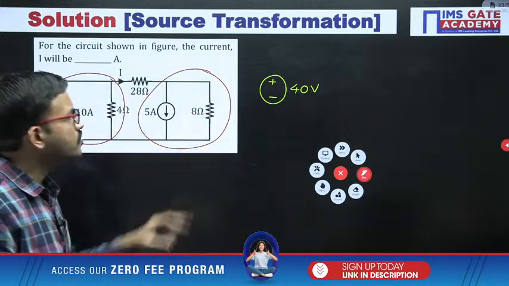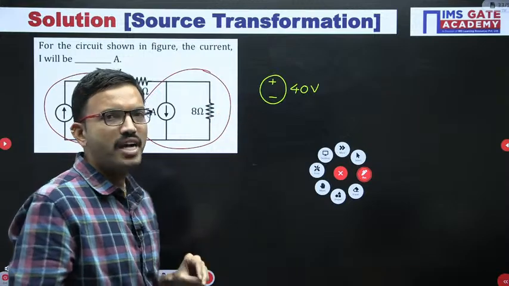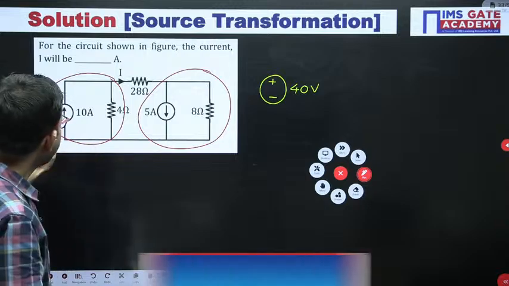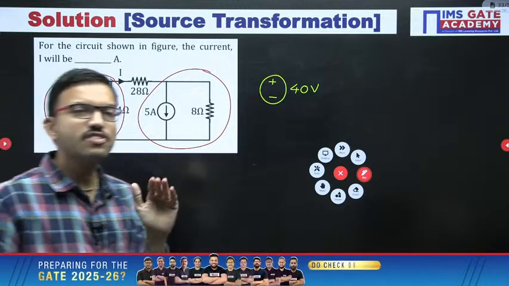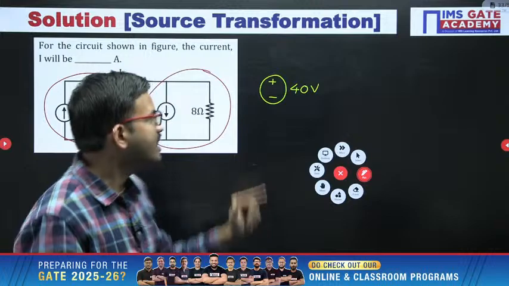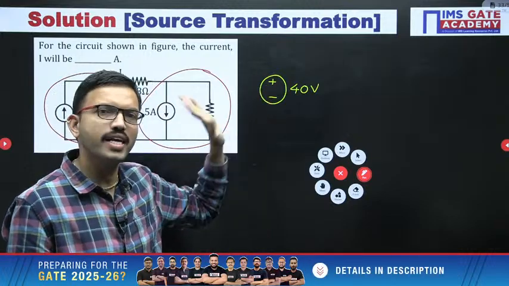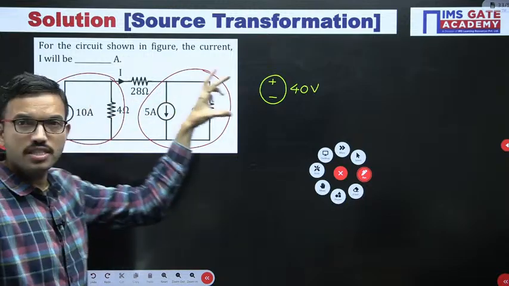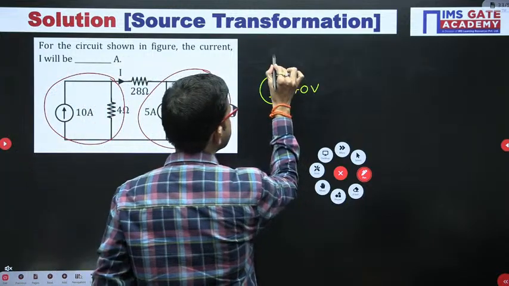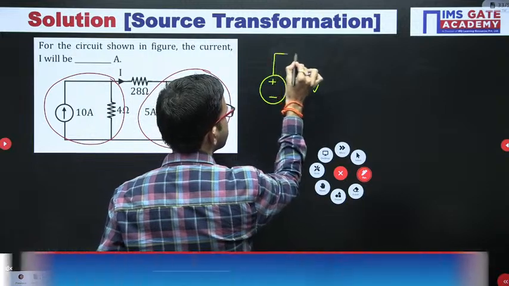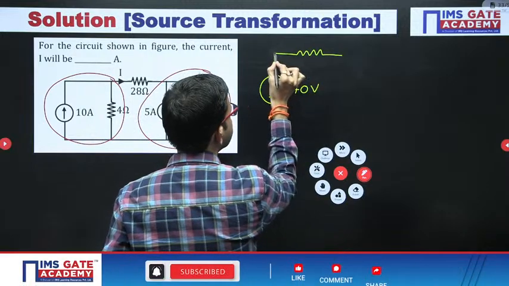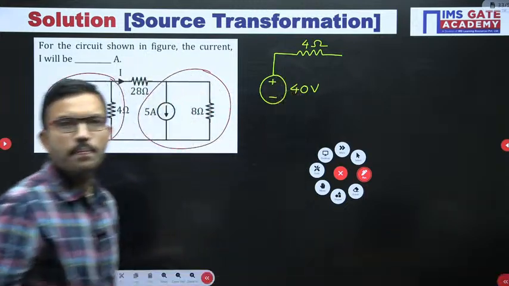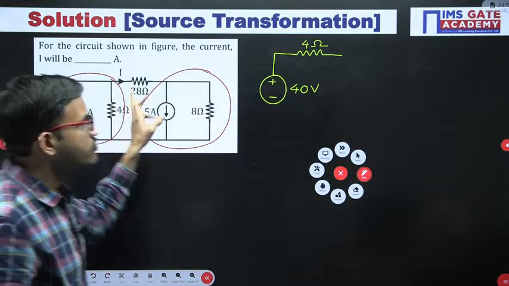See how to represent the voltage polarities. Some students might be having the doubt. It is very simple. When you are having a current source with the arrow symbol like this, since it is a source, definitely the current has to leave from where? The positive terminal, that's all. After that, the internal resistance value, the same resistance we are keeping, that is 4 ohm. Then here 28 ohm as it is you can keep.